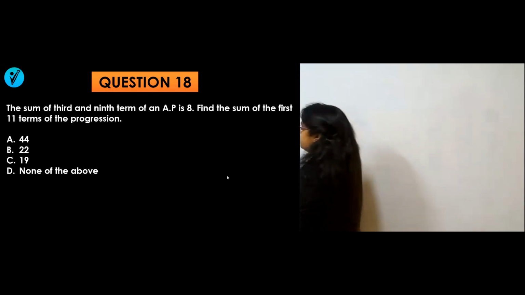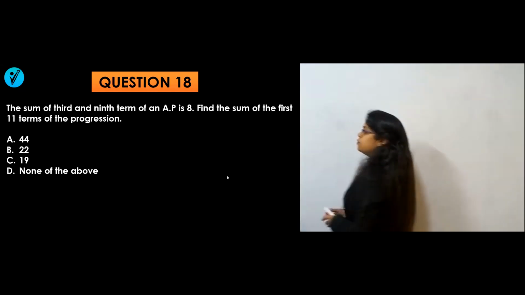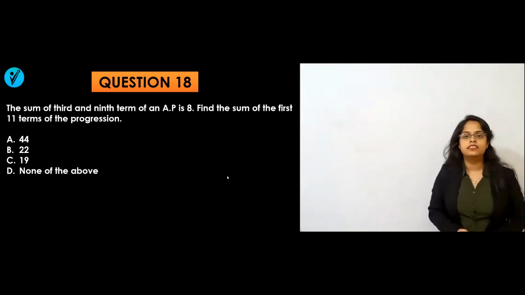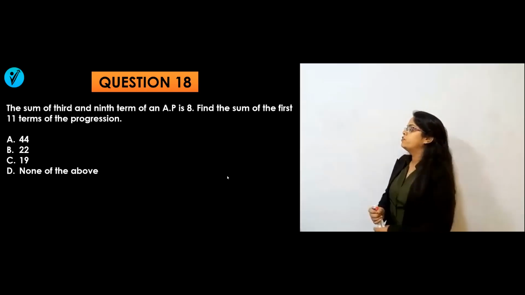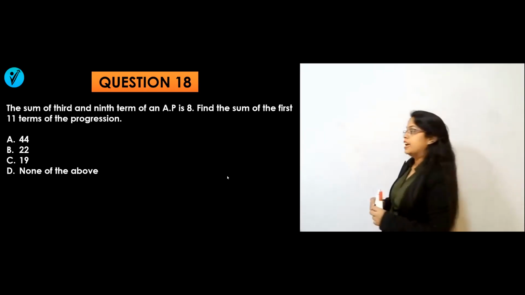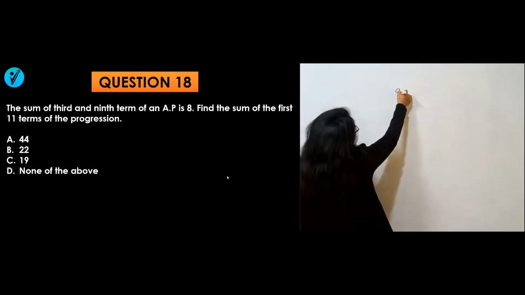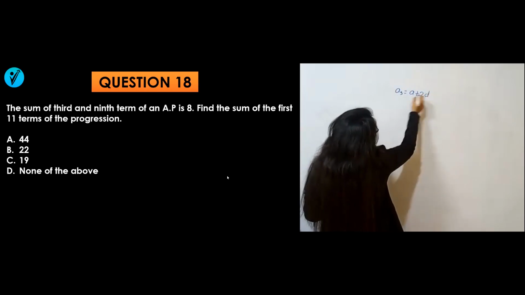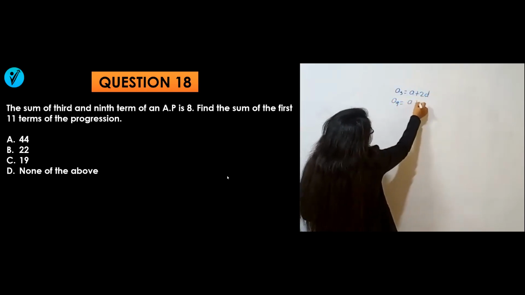What are they saying in this question? The sum of the third and ninth term of an AP is 8. Find the sum of the first 11 terms of the progression. Third and ninth term. What will be the third term? A3 will be equal to A plus 2D. The ninth term will be A plus 8D.